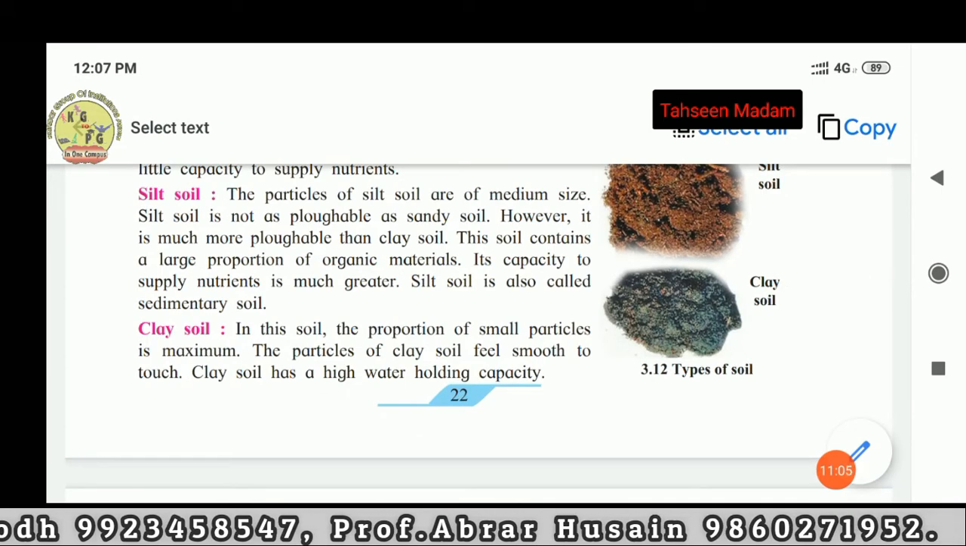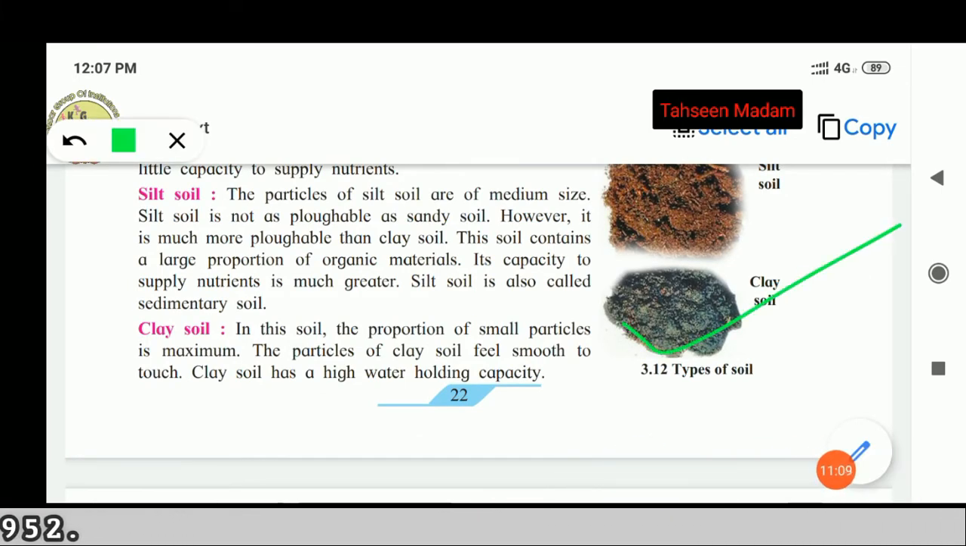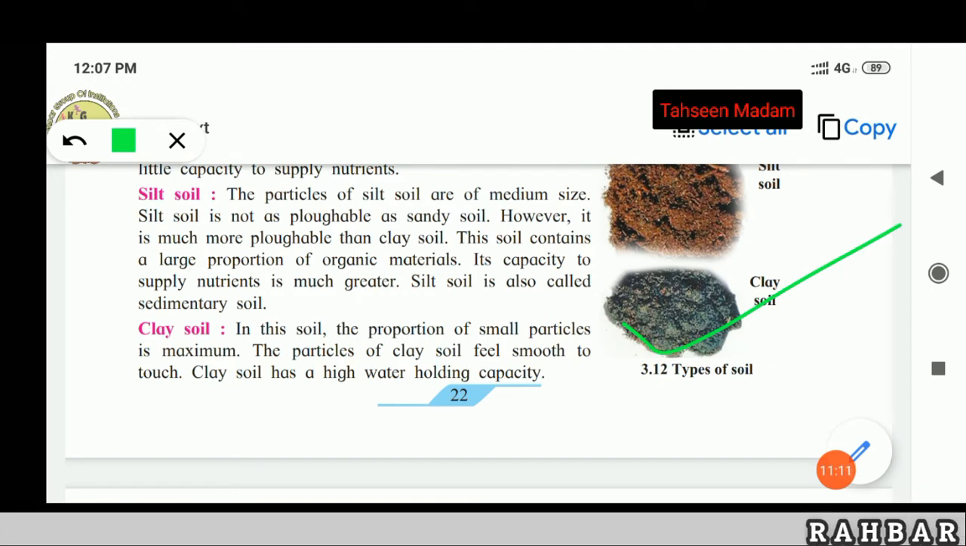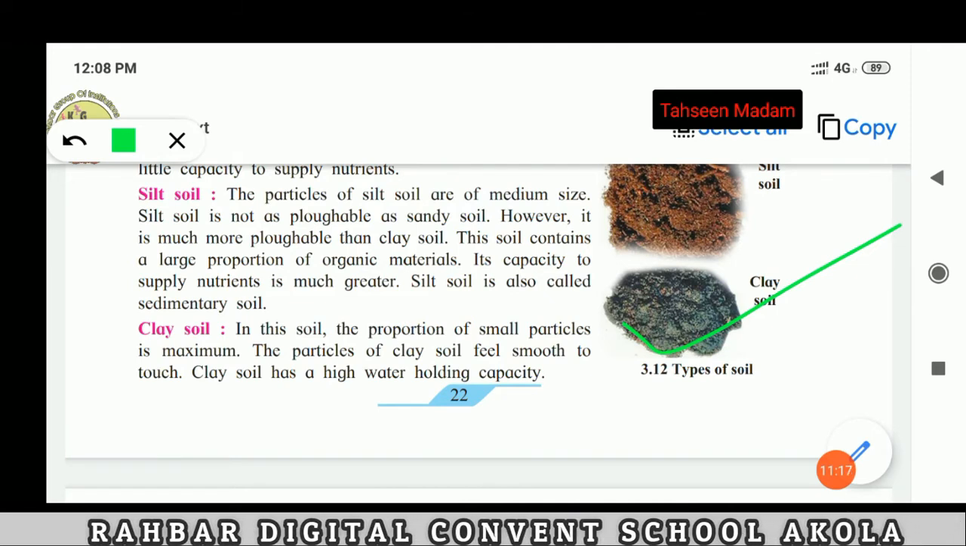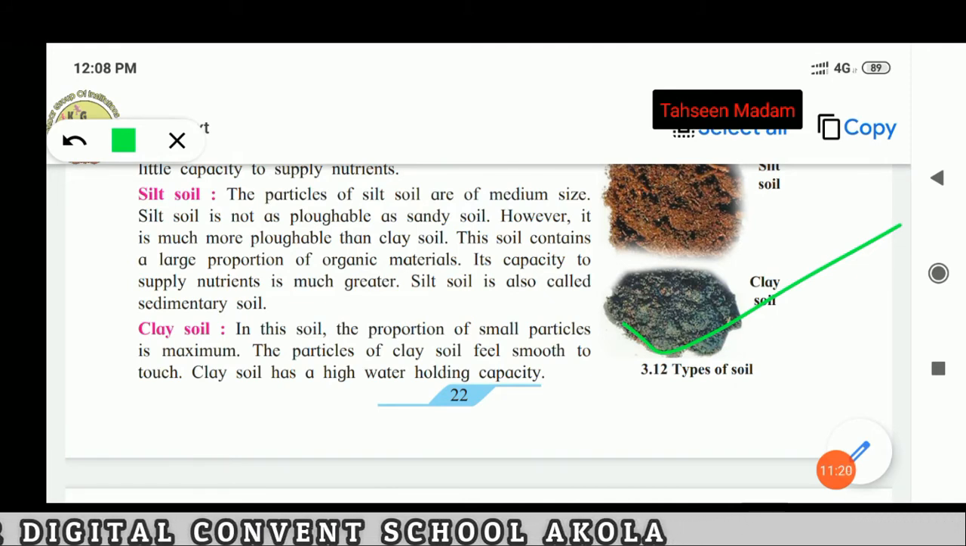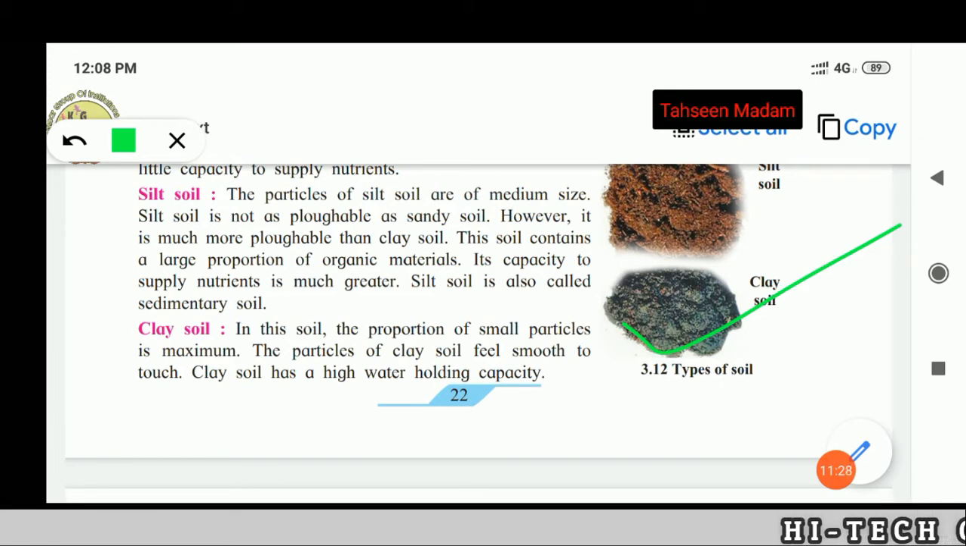Now, clay soil. In this soil, the proportion of small particles is maximum. The particles of clay soil feel smooth to touch. Clay soil has a high water holding capacity.